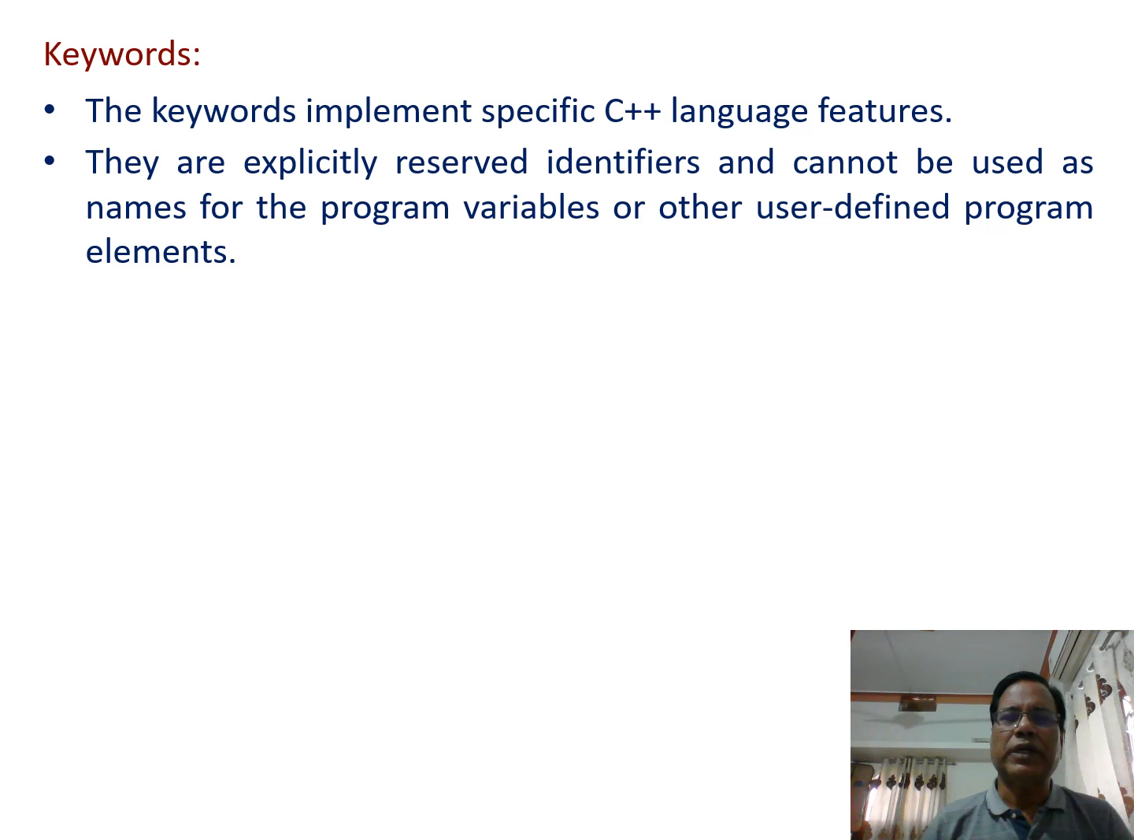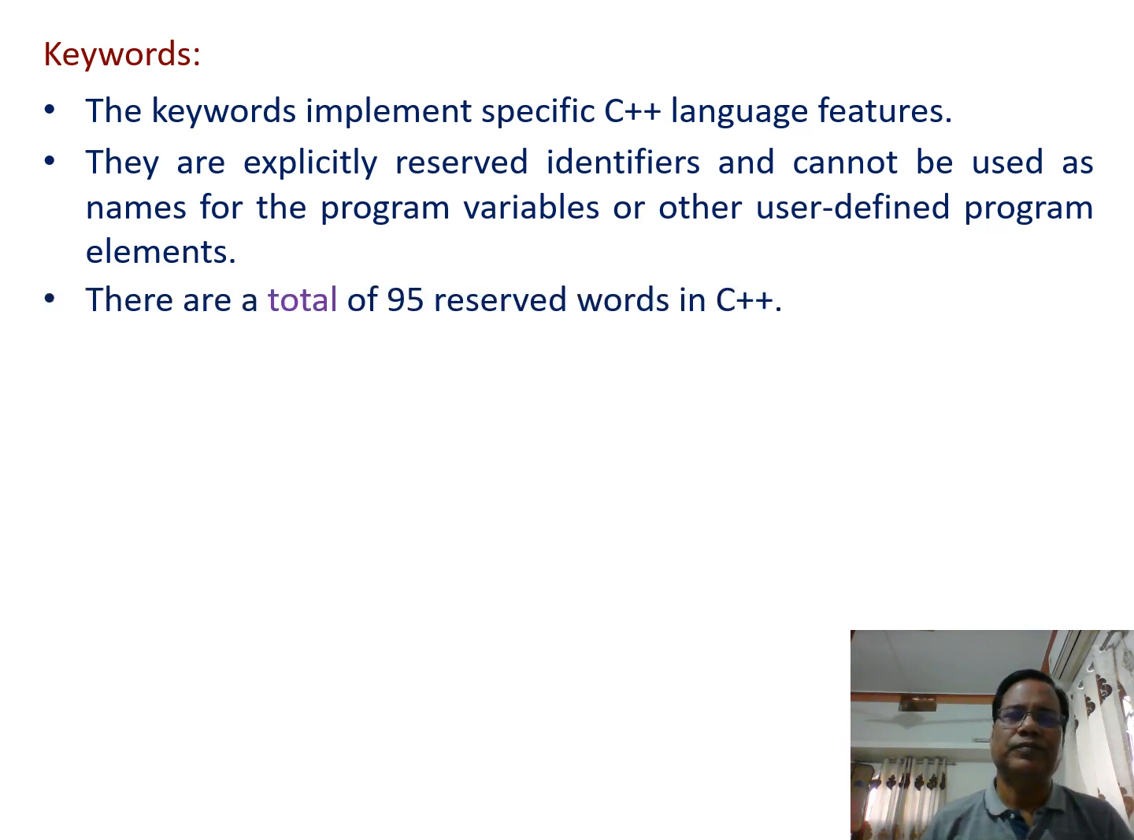So we already have studied keywords, that these are the special words that perform a specific function and are stored in the C library. In a similar way, as C++ is extension of the C, all the keywords used in the C are present in the C++. There are total 95 reserved words in the C++, meaning total keywords are 95.